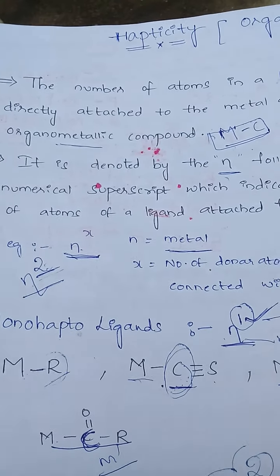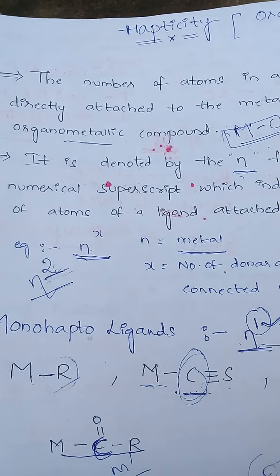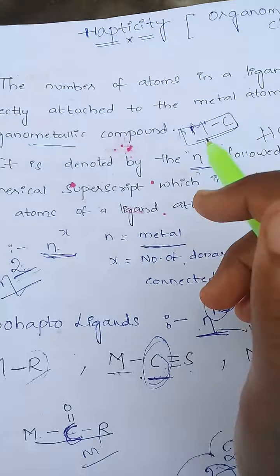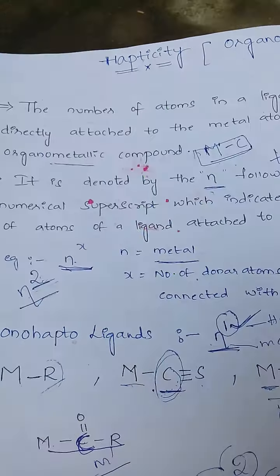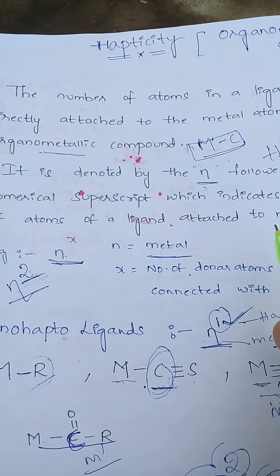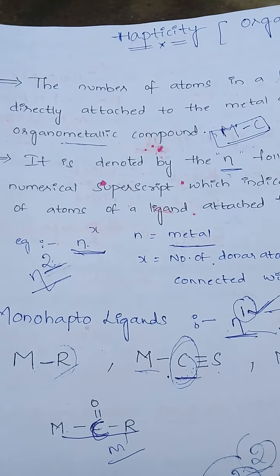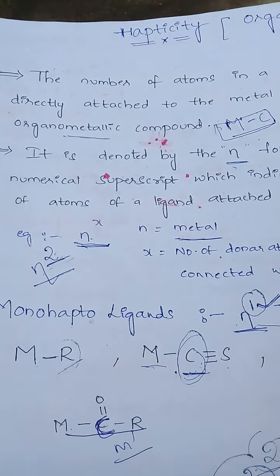See, hapticity means how many atoms are attached to the metal, and it is denoted by eta. Hapticity can be monohapto, dihapto, as we already discussed.